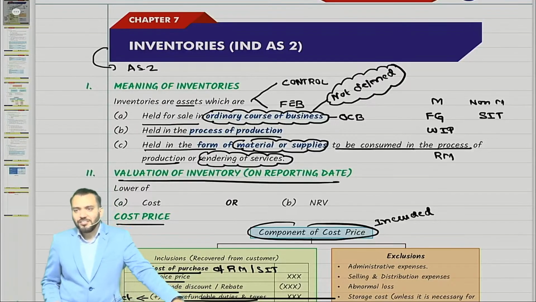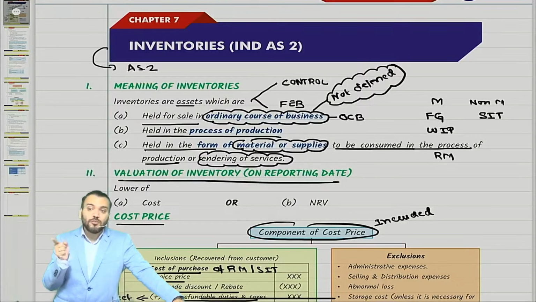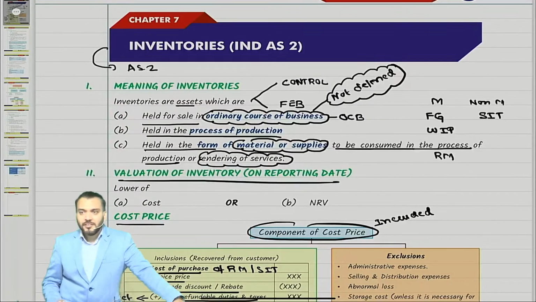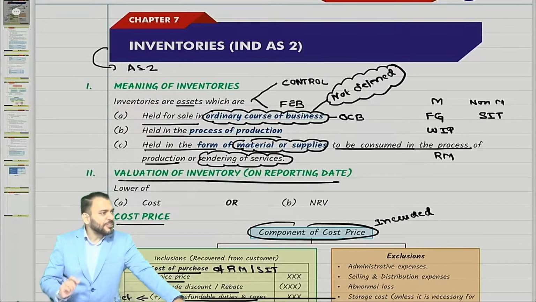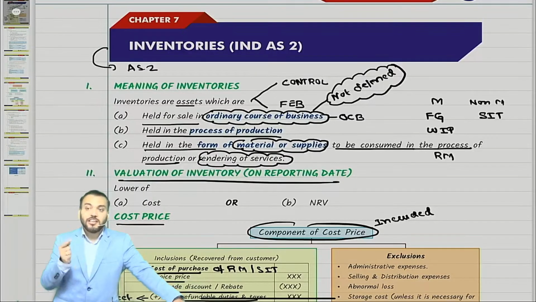We have done the meaning only. Inventories are assets which are held for sale in the ordinary course of business. Suppose you purchase plant and machinery and that is held for sale but not in the ordinary course of business, so that is not inventory. Suppose I purchase this camera, after 2 years when its useful life is over it will be held for sale. Then it is not inventory because that is not my ordinary course of business.